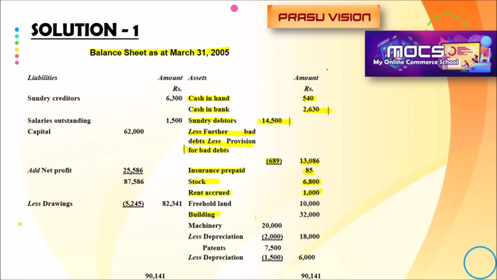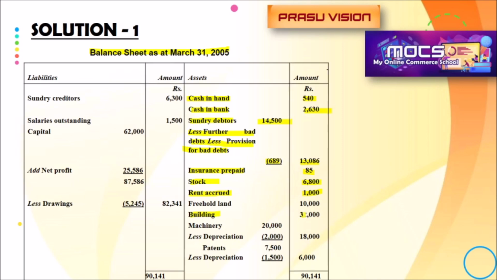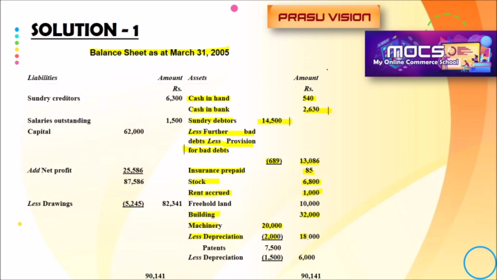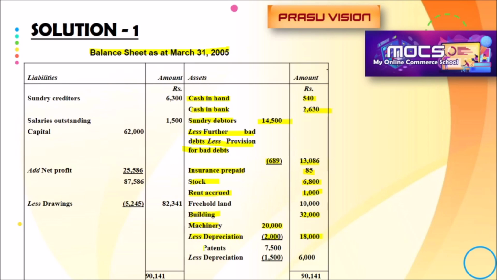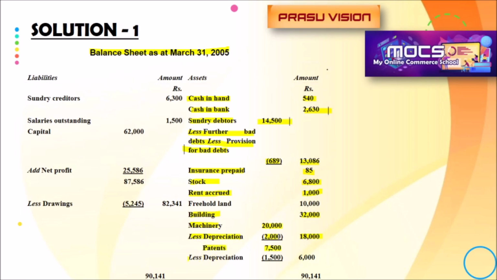Building 32,000. Machinery 20,000 less depreciation 2,000. The difference figure will be noted in the amount column. Patent 7,500 less depreciation 1,500. The difference 6,000 will be noted in the amount column. In the same way, on the liability side,